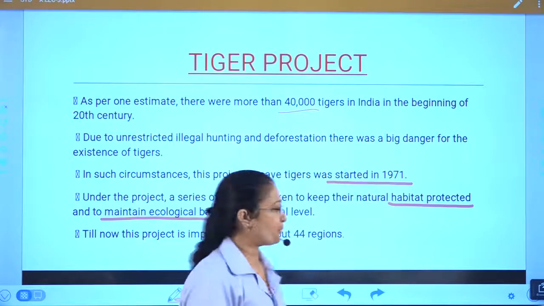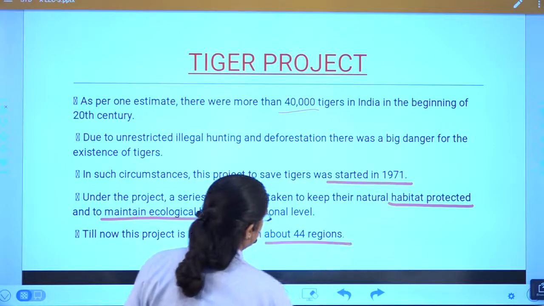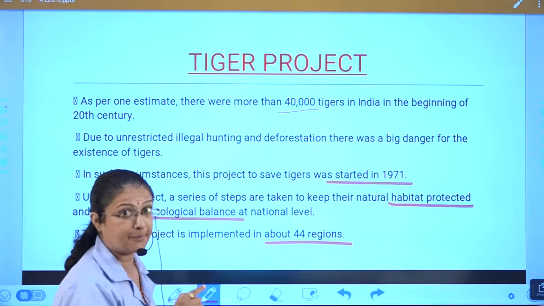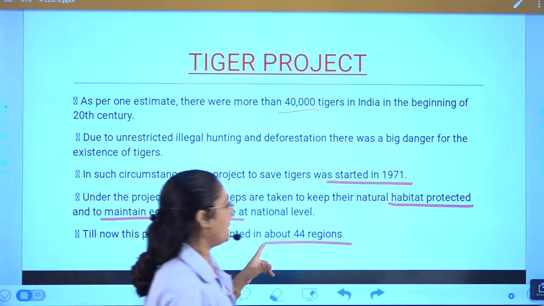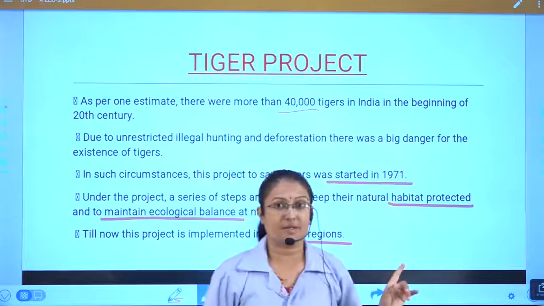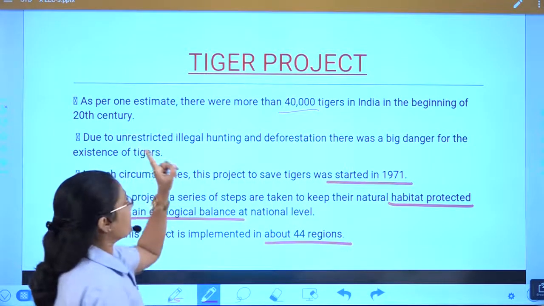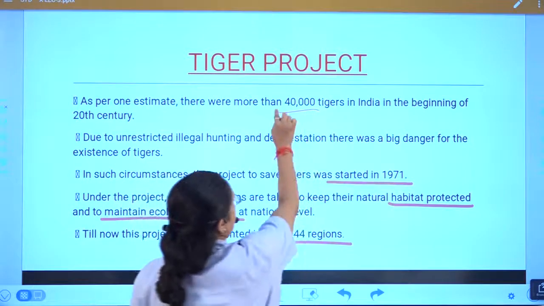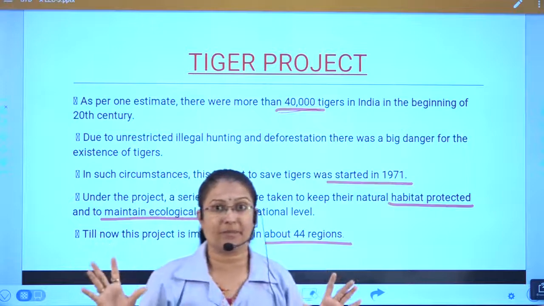Then till now this project is implemented in about 44 regions. This is also an important figure. So what points will you keep in mind? As per the estimate, there were more than 40,000 tigers in India in the beginning of the 20th century.